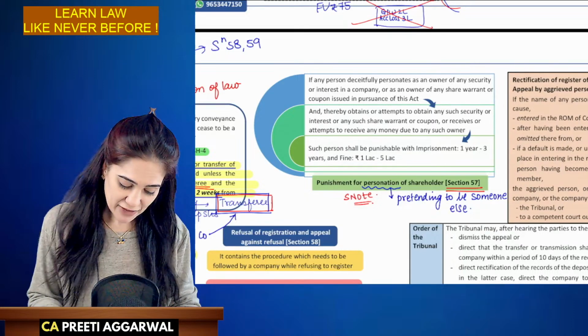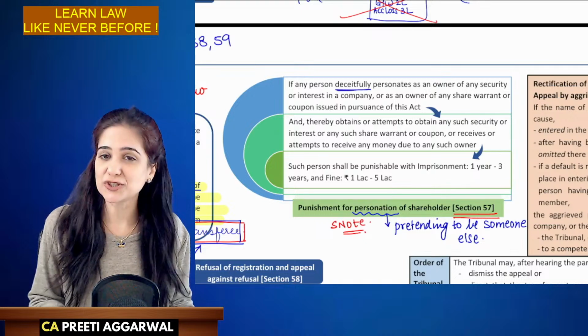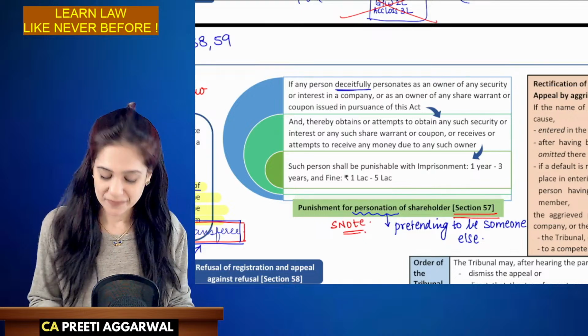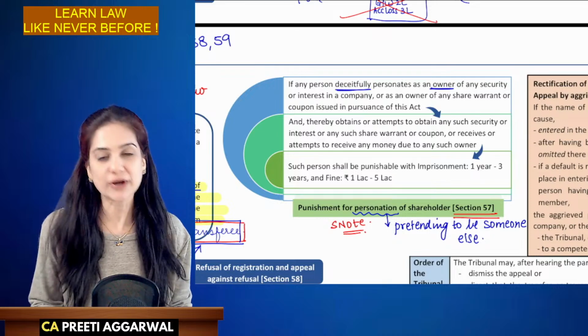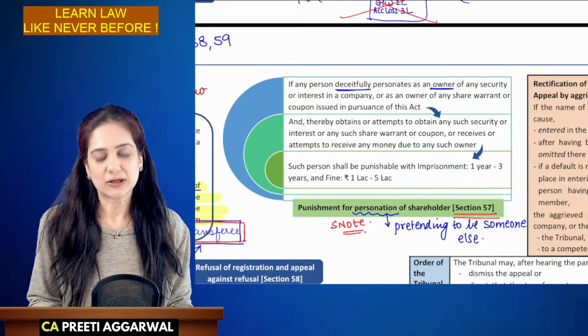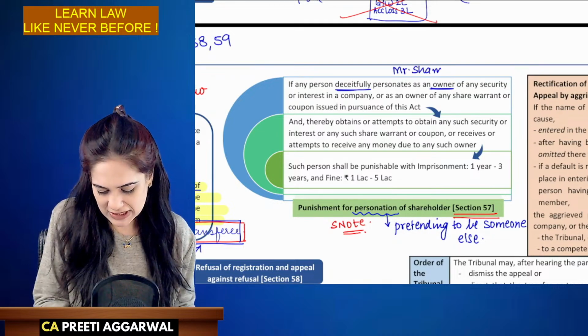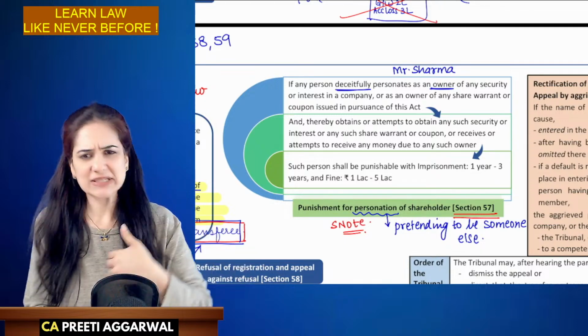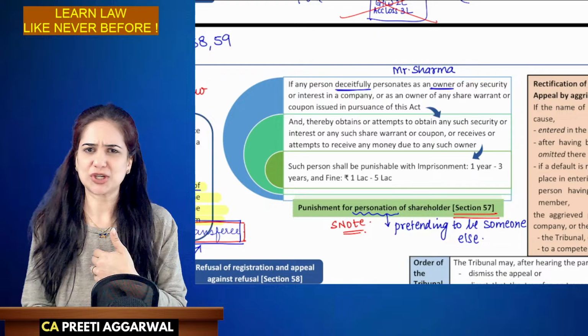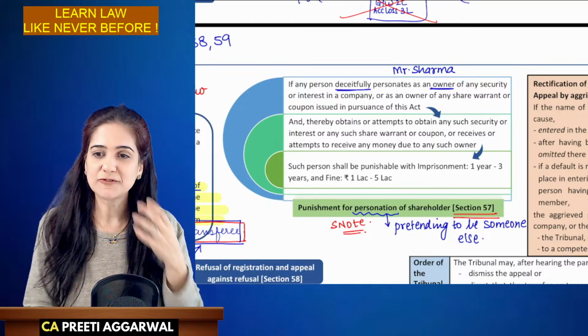If any person deceitfully, with intention to cheat, personates as the owner of the security. Now, the owner of the security was Mr. Sharma. And you are saying, yes, I am Mr. Sharma. So you are personating yourself to be the owner.